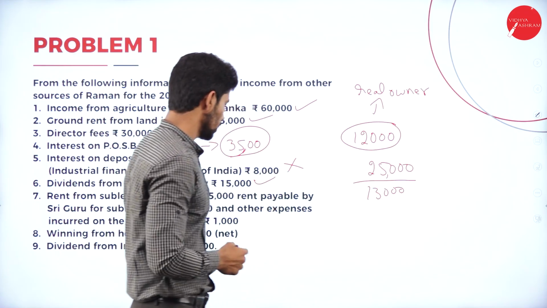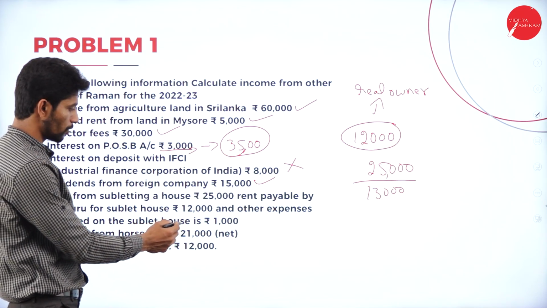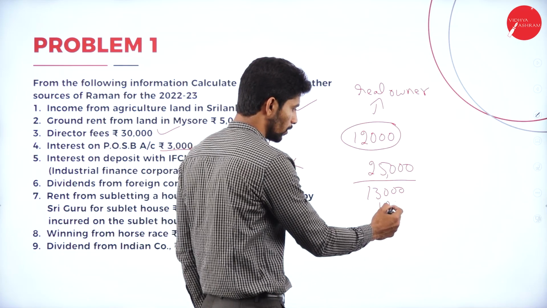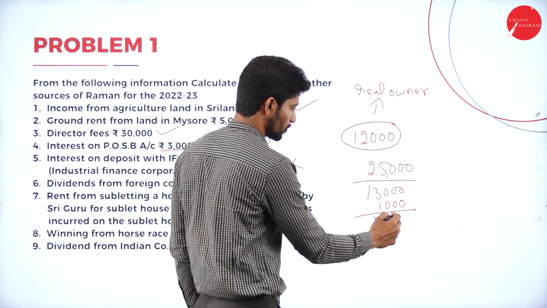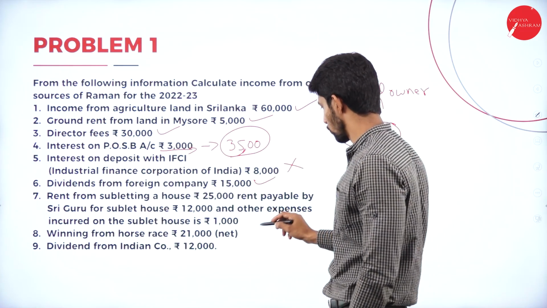In that 13,000, he made some expenditure relating to the sublet of the house, that is 1,000. What is the remaining value? 12,000. So this 12,000 is taxable under the head of income from other sources.